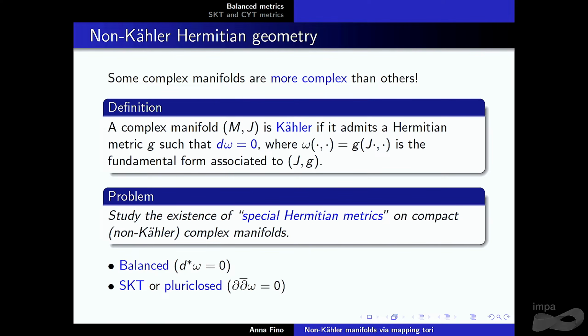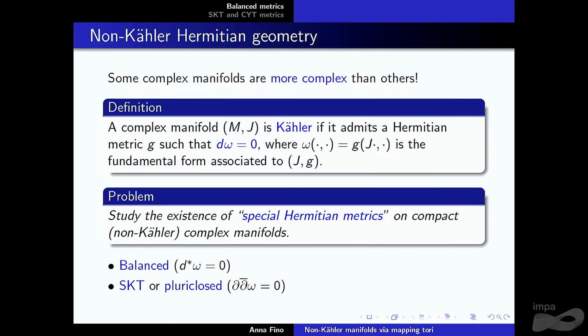So the idea is to study the existence of some special Hermitian metrics that involve the fundamental form. I will use omega as the notation for the fundamental form associated to the Hermitian metric. Sometimes I will identify the metric with the (1,1)-form. There are many types of weaker conditions that you can put on omega; one can look at these two conditions. One is the co-closure of omega, which is essentially a nonlinear condition. Another one is the ddbar-closure, which is a linear condition.